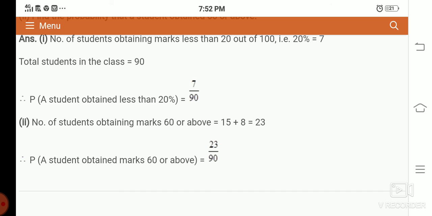Now the number of students who obtained marks 60 or above is 23. So a student obtained marks 60 or above, 23. So 23 divided by 90.